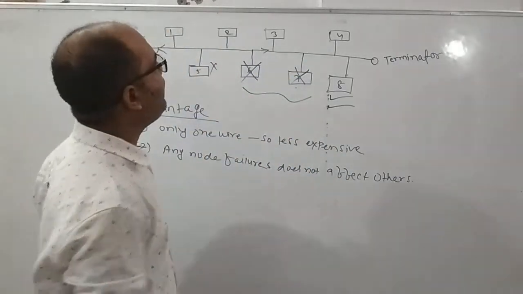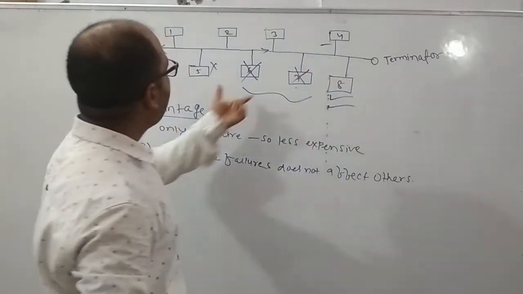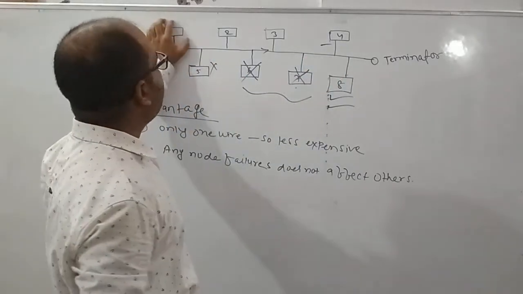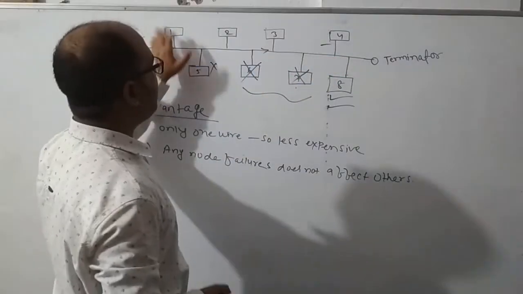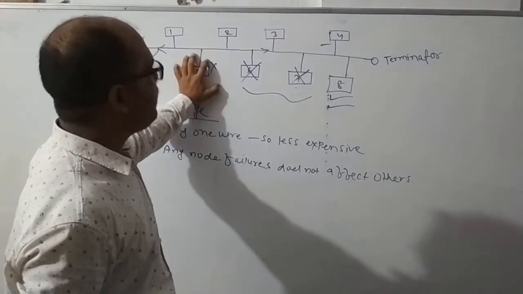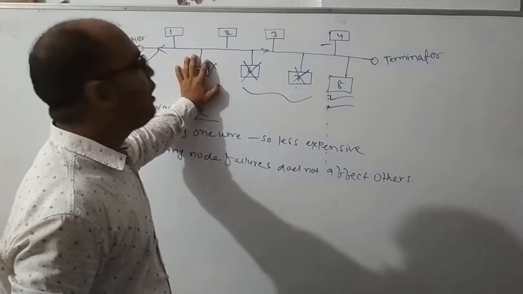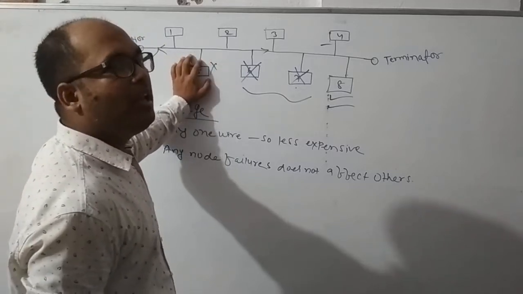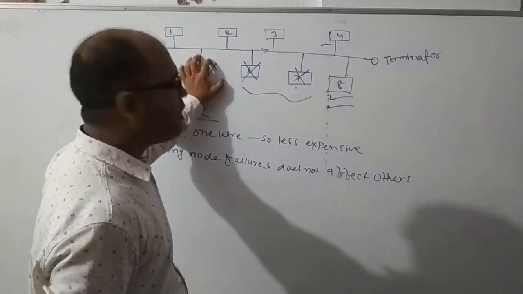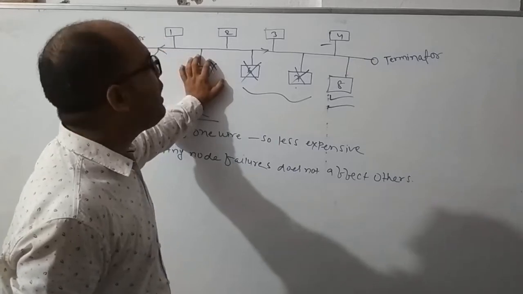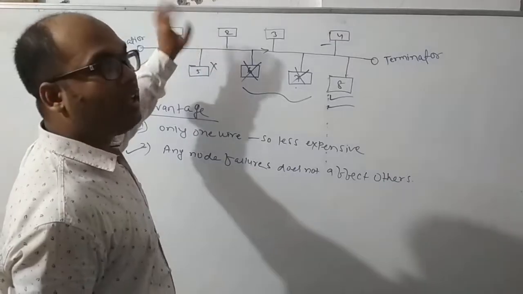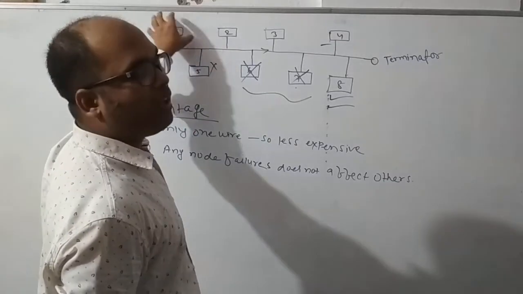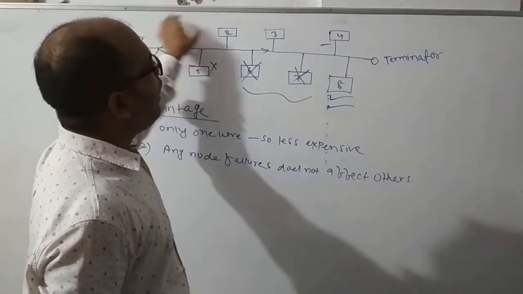Suppose this node wants to send data to node 4. So these two nodes have failed. Now this node will send the data. So data will travel in the common transmission medium, and this node will receive the data, but it will reject it. Now the data will come to this node, but this node will reject it. Why? Because whenever this node is sending the data, the address of node 4 will also be attached along with the data.